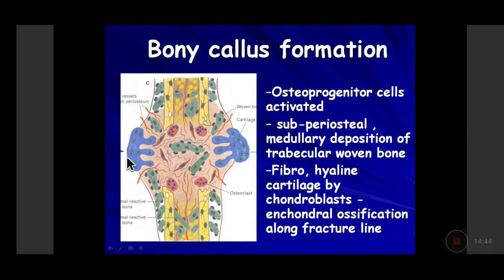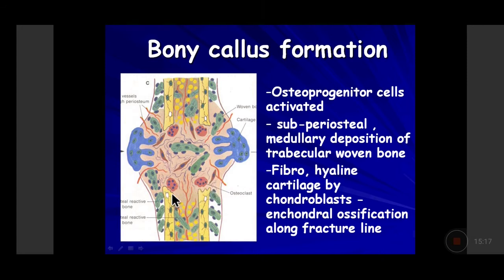Along with that, there is formation of a hyaline cartilage by the chondroblasts. And this hyaline cartilage, by the process of endochondral ossification along the fracture line, will form a bony callus. So it will be a fibrous callus, then a cartilaginous callus, and then it will slowly get transformed into a bony callus. So here we can see there is formation of the woven bone as shown by green. The cartilage which is being formed over here will undergo endochondral ossification and form the new bone.